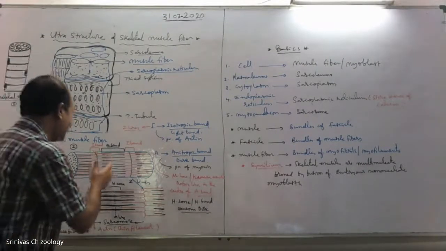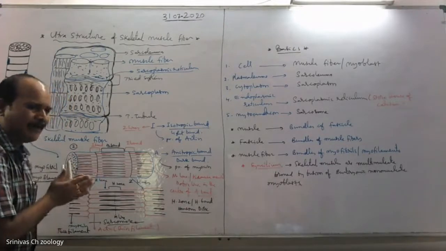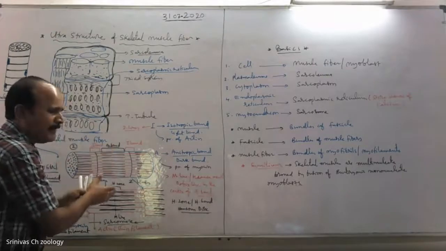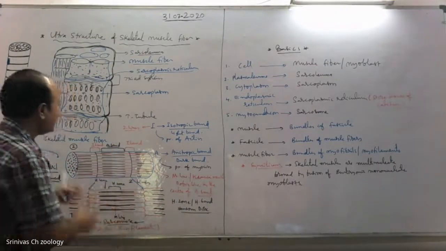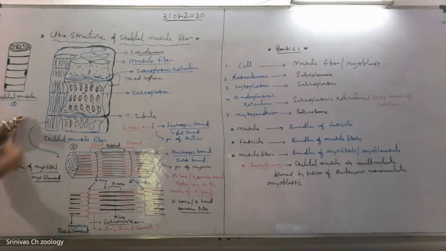And in a resting muscle fiber, the thin filaments or actin filaments overlap in between the thick filaments which are myosin filaments. See, the alternate dark and light bands in this skeletal muscle. The alternate dark and light bands are due to the regular arrangement of thin and thick filaments.